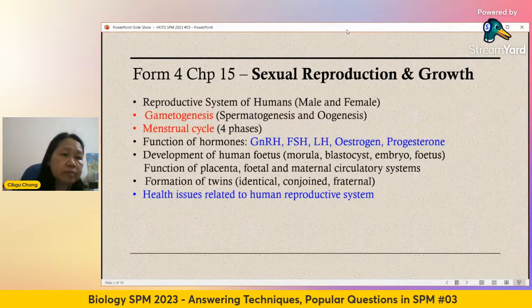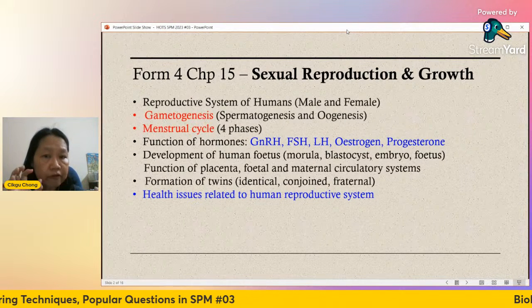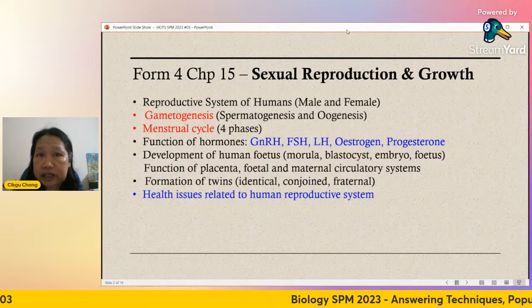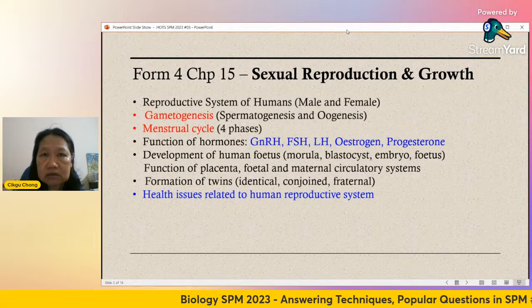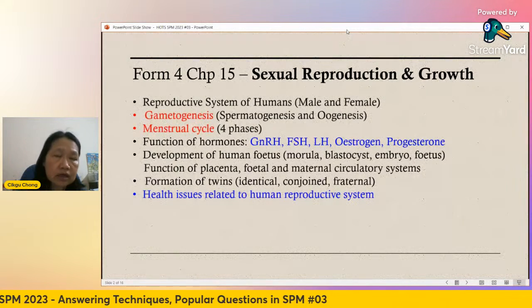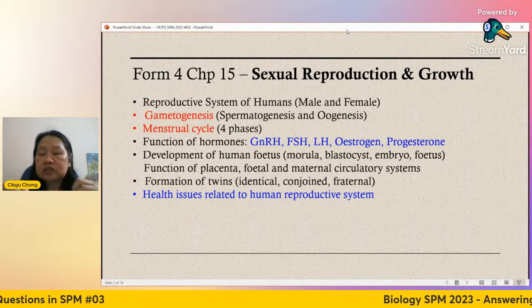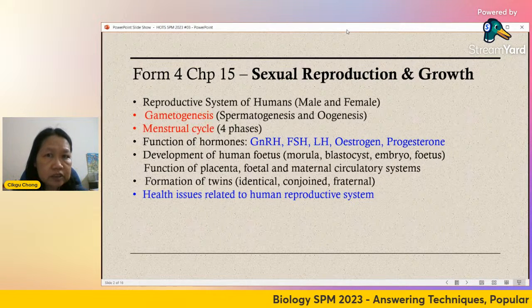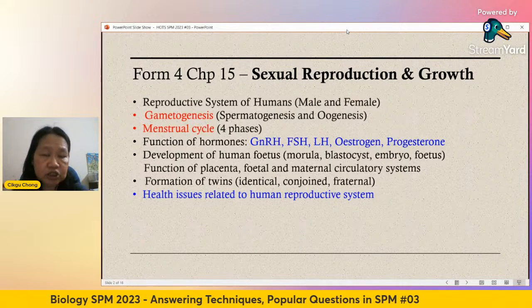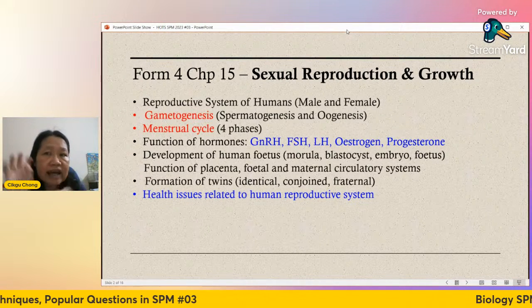Okay. Health issues related to the human reproductive system. Now, one point to remember if you want to find out whether twins are identical or fraternal: identical twins are always the same gender, same sex, girl or boy. For fraternal twins, it can be girl-girl, boy-boy, or boy-girl. Basically, fraternal twins come from two different sperms and two different ova. They are formed by two different events of fertilization, so therefore they were attached separately.